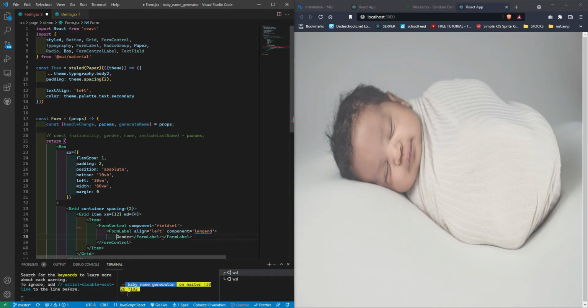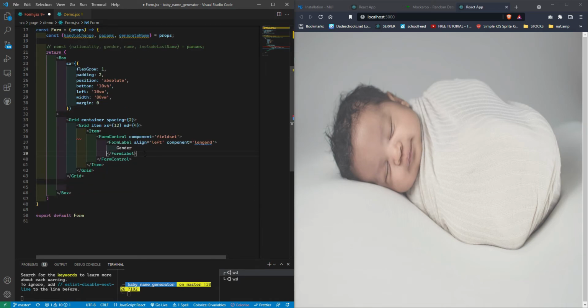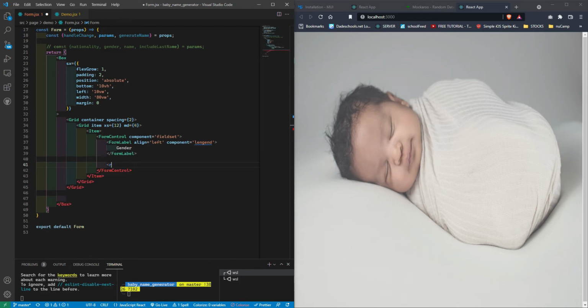Actually, so we could see, let's get rid of this closing tag here. I want you guys to see everything. And our radio group, we wanted to align horizontally, so we're gonna give it a row attribute. Pretty simple.